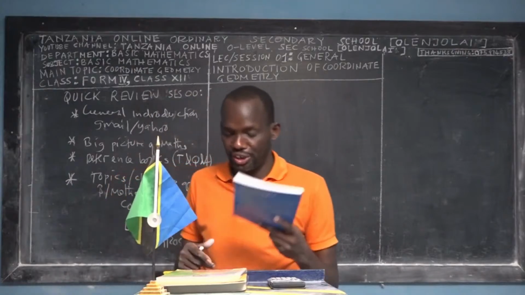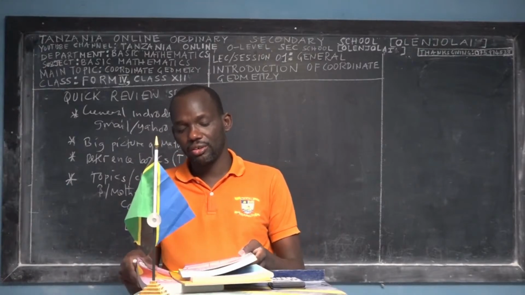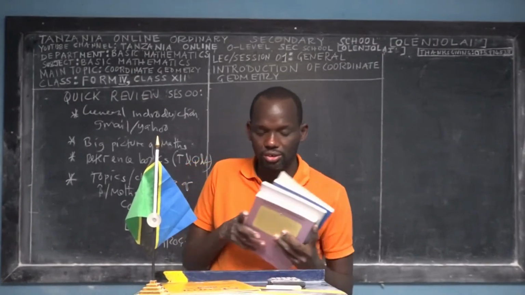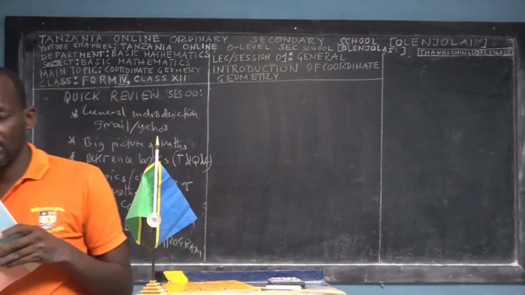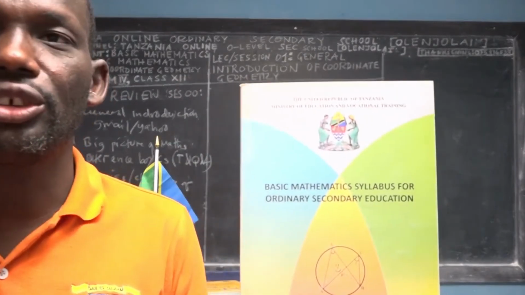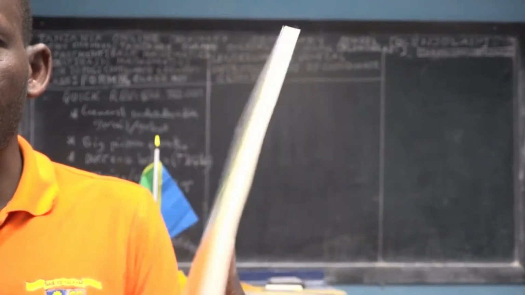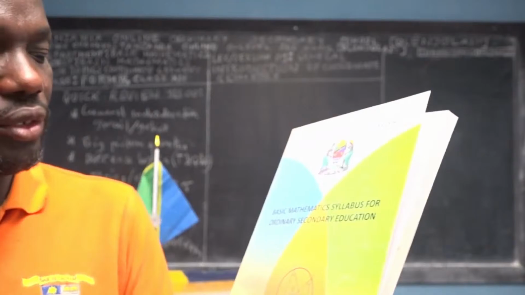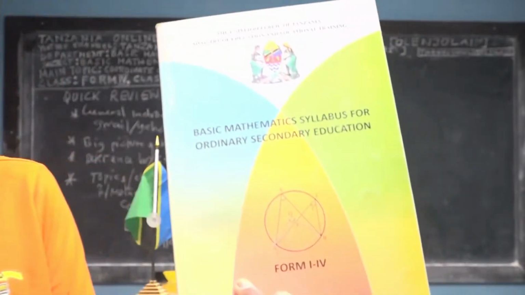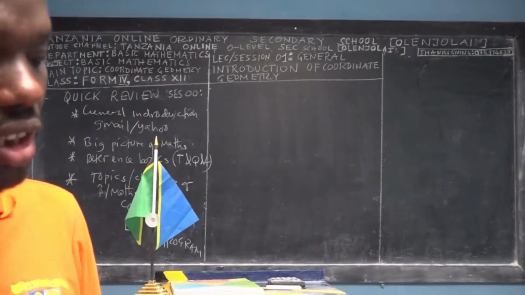Again, we need serious students, so when we are learning this subject, I would like to insist that you have at least something in your hands. First of all, take your syllabus book, titled Basic Mathematics Syllabus for Ordinary Secondary Education, Form 1 to Form 4. I've explained that you should make sure you have it at hand so you can be examining and checking what is going on.